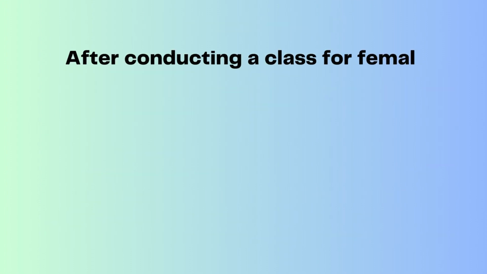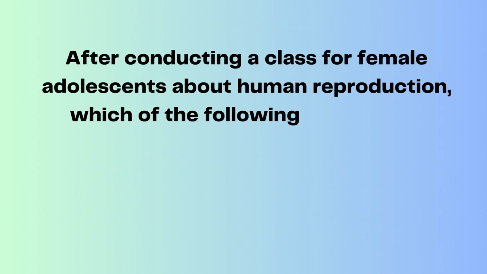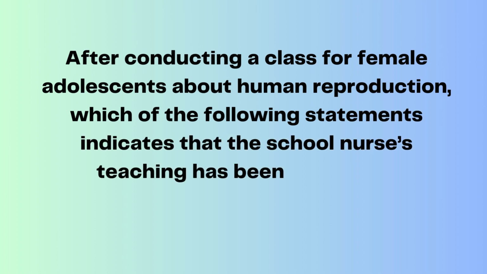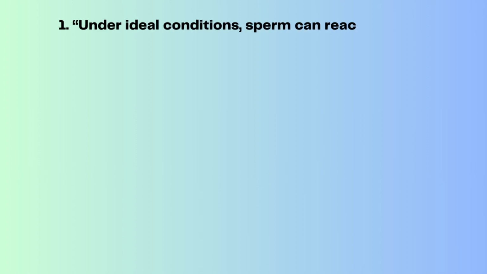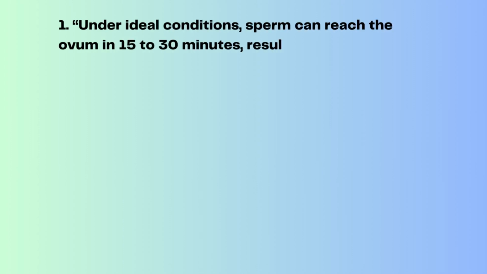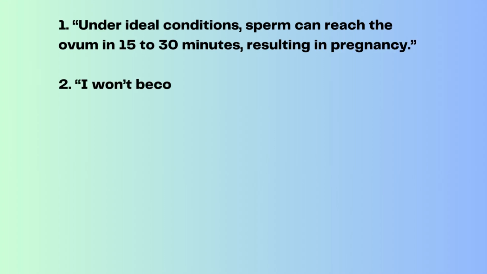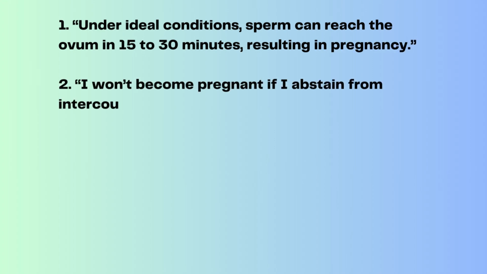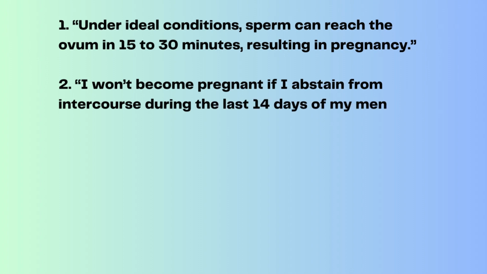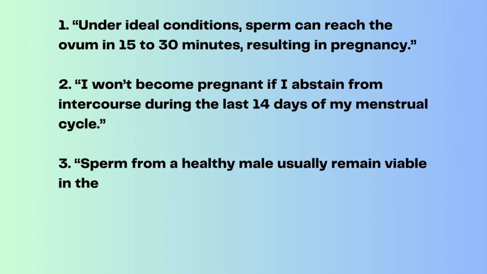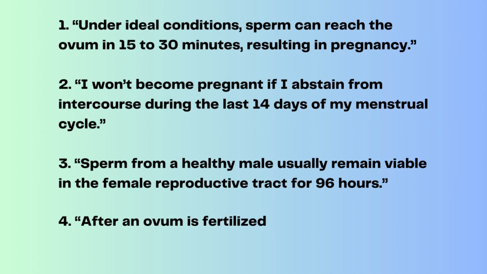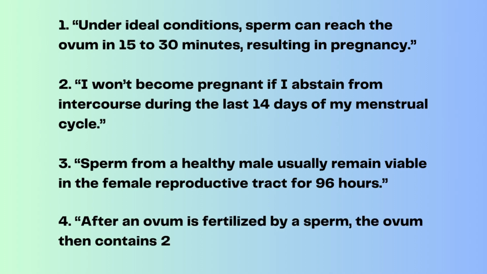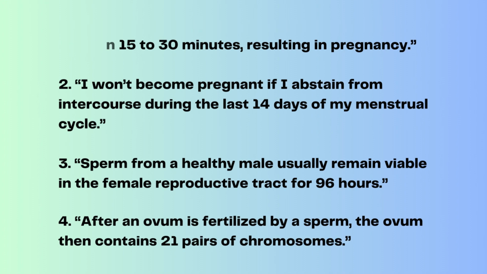After conducting a class for female adolescents about human reproduction, which of the following statements indicates that the school nurse's teaching has been effective? 1. Under ideal conditions, sperm can reach the ovum in 15 to 30 minutes, resulting in pregnancy. 2. I won't become pregnant if I abstain from intercourse during the last 14 days of my menstrual cycle. 3. Sperm from a healthy male usually remain viable in the female reproductive tract for 96 hours. 4. After an ovum is fertilized by a sperm, the ovum then contains 21 pairs of chromosomes.